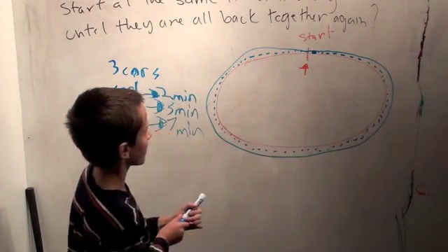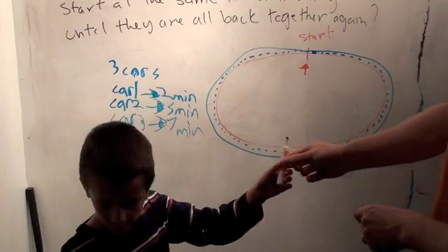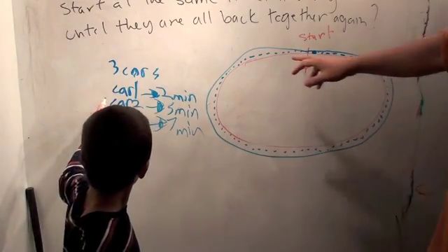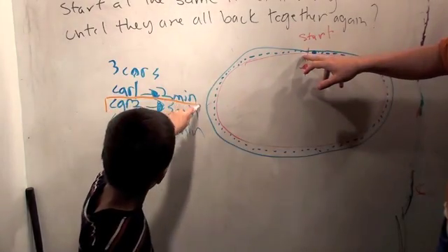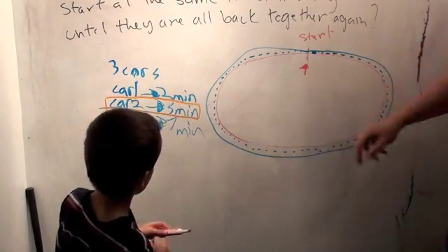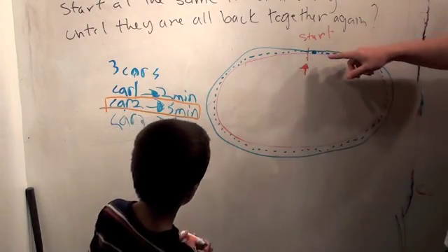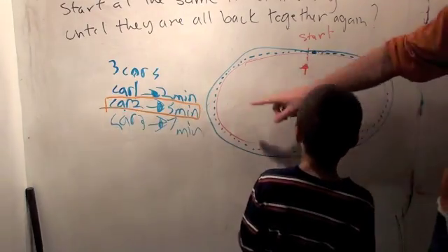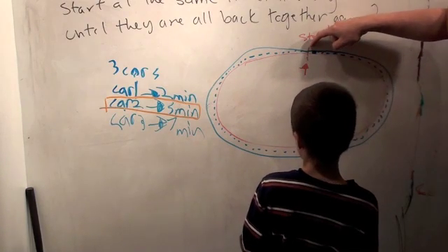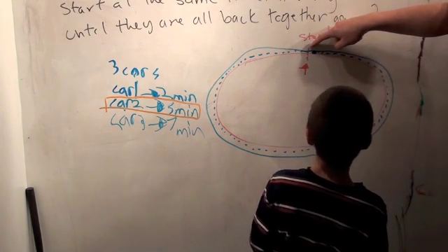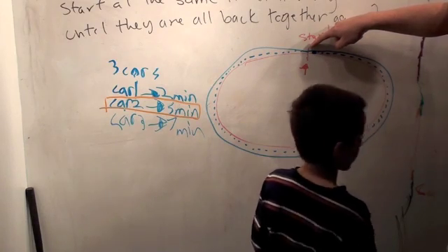Okay. Now, car 2, here, do orange. Now, when car 1 has gone around the track in 2 minutes, car 2 takes 5 minutes to go around the track. So where do you think car 2 is going to be when car 1 goes all the way around the track once and is back to the start? It might be about halfway.